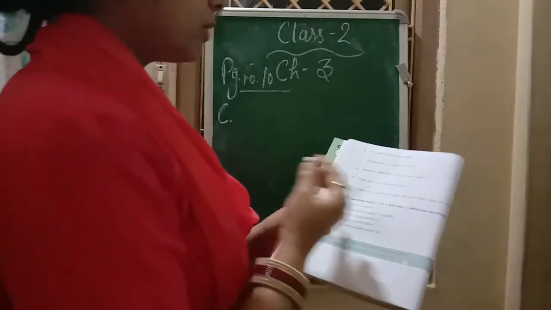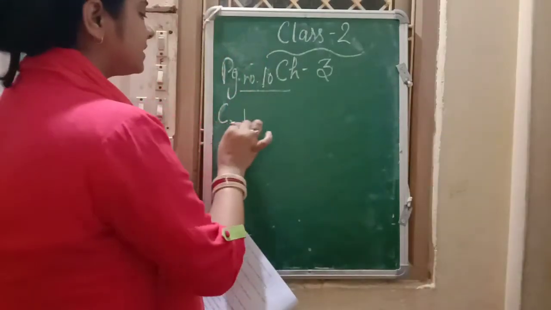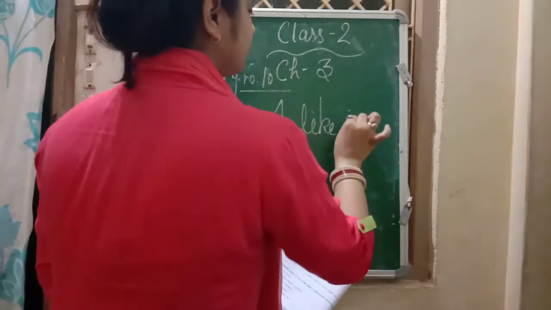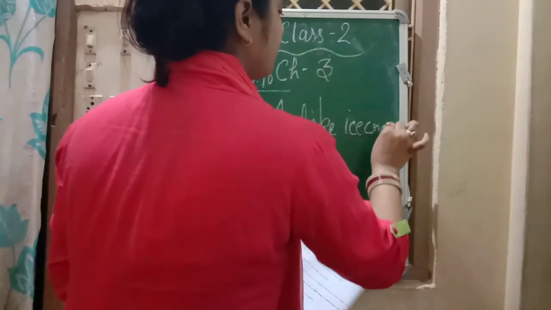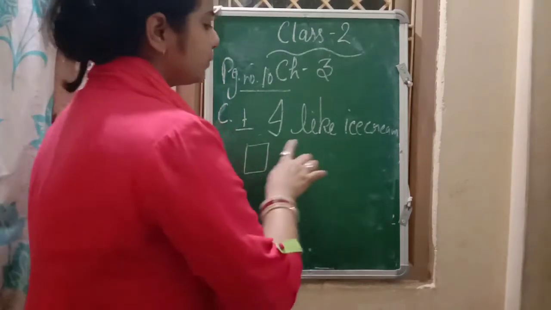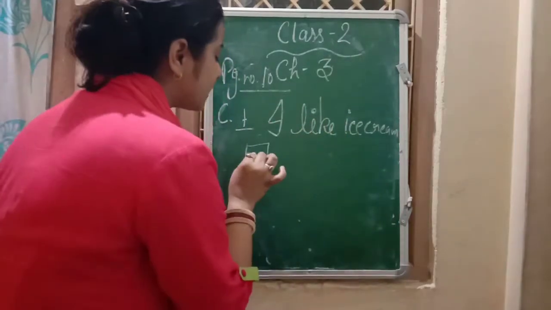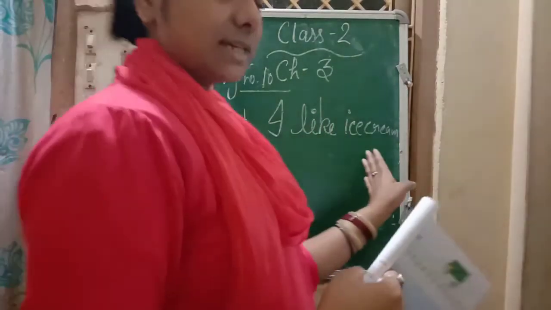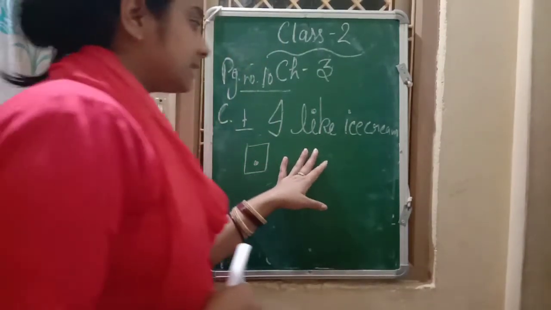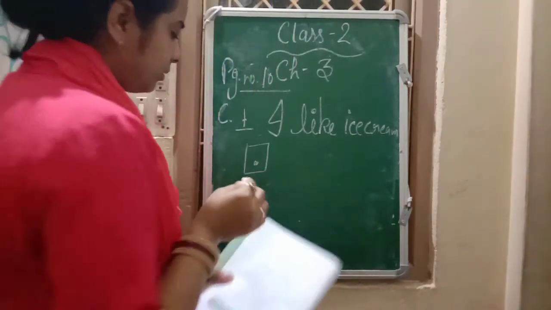The C portion is about putting a question mark or a full stop whenever necessary. So the first sentence is: I like ice cream. So we will put a question mark or a full stop after it. Yes, we will put a full stop after it because it's not asking something. The sentence has spoken about something. So we will put a full stop after it.